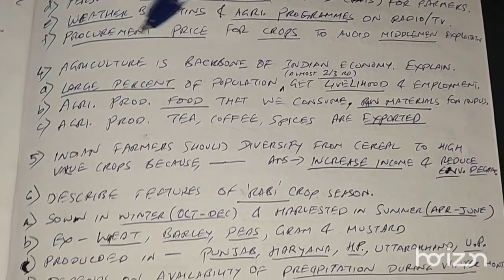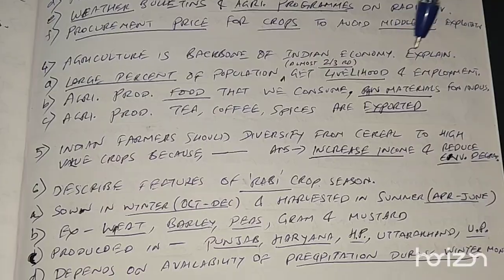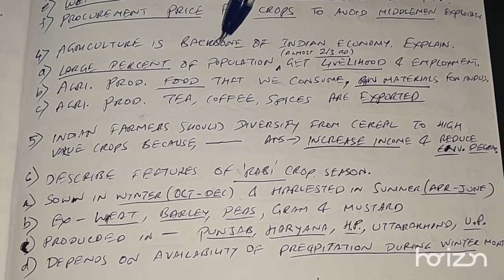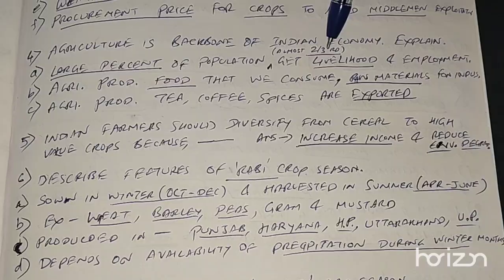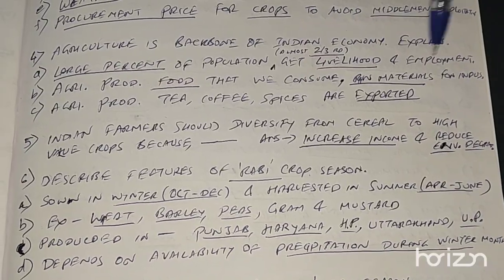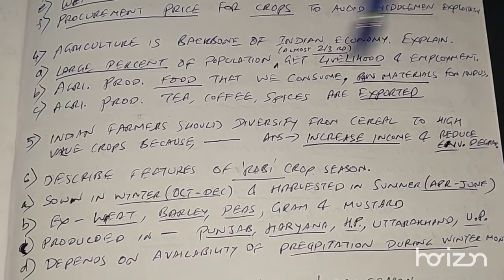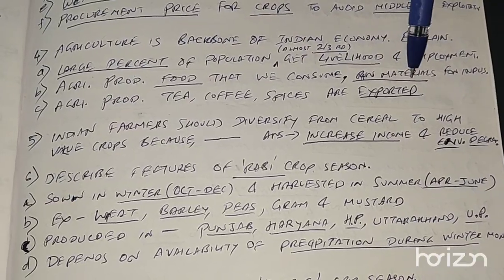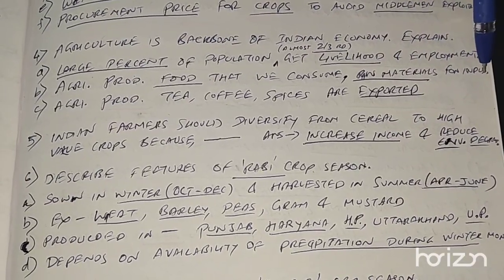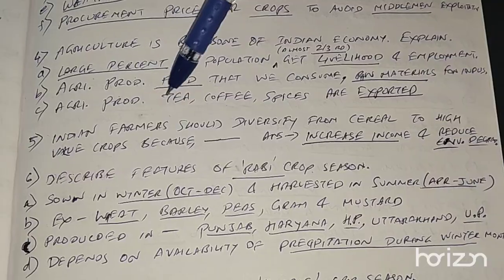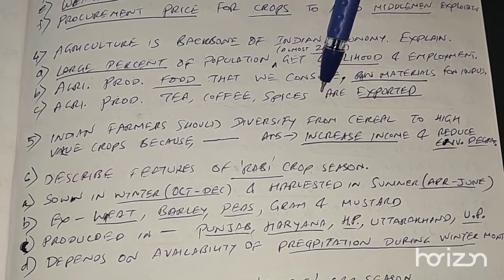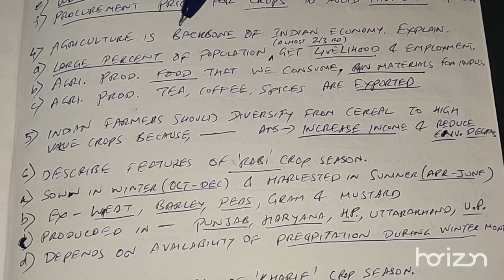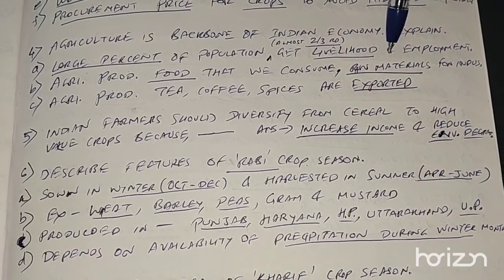Next question. Agriculture is backbone of Indian economy. Explain. Answer: Large percent of population, almost two-thirds, get their livelihood and employment from agriculture. Agriculture produces food that we consume and the raw materials needed for industries. Agriculture produces tea, coffee, spices, etc., the products that are exported. So due to all these reasons, agriculture is backbone of Indian economy.